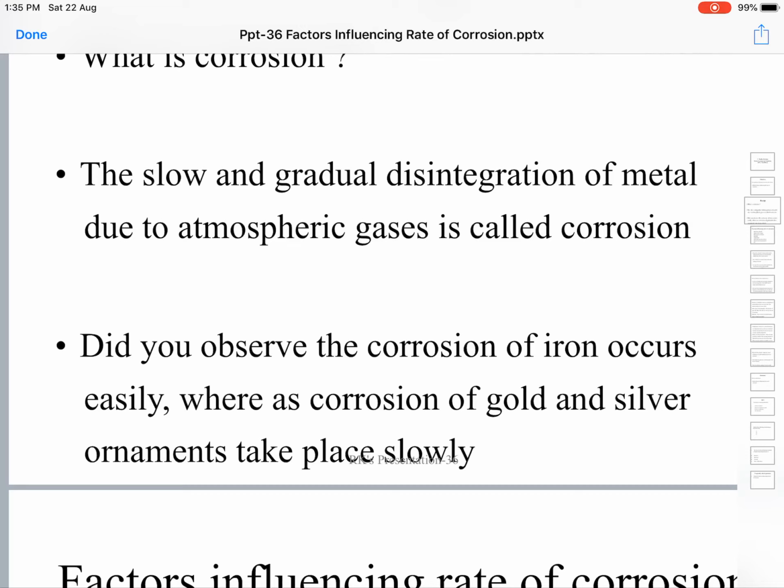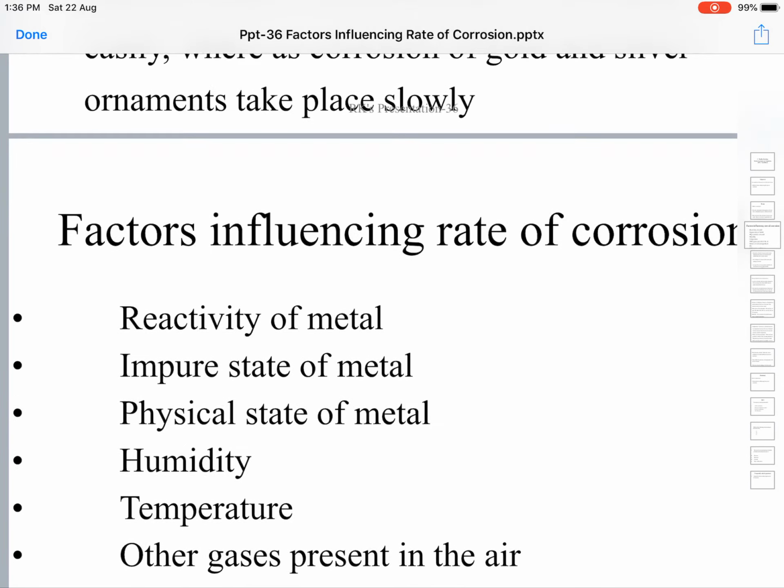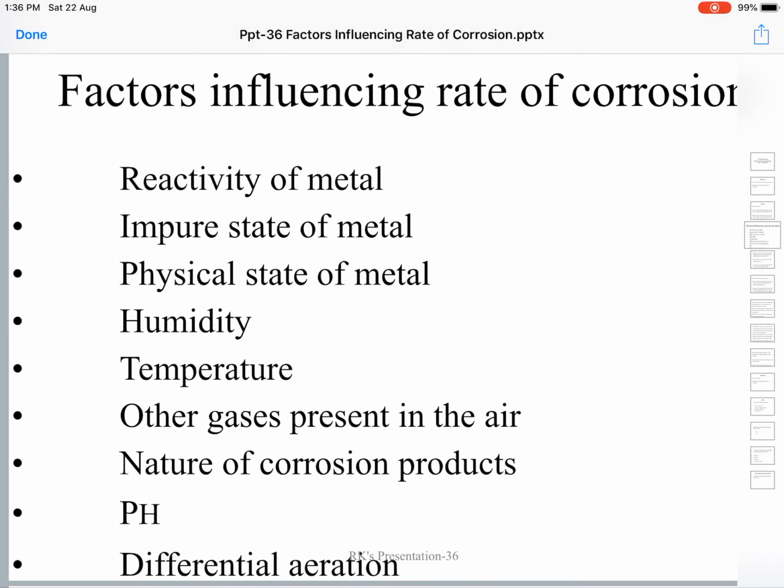Whether corrosion occurs fast or slowly is expressed as the rate of corrosion. Now let us try to learn what are the factors that will influence this rate of corrosion.